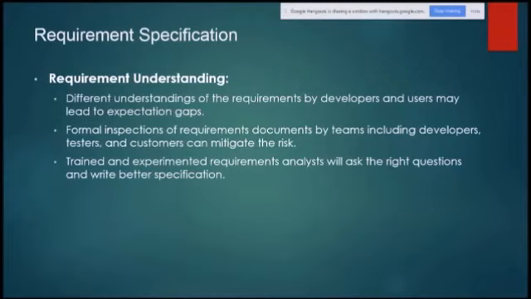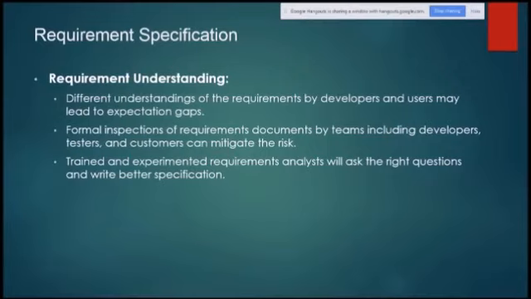Then requirement specification related risk. Requirement understanding. Different understandings of the requirement by the developer and the user may lead to expectation gaps. So this is again a risk involved. Formal inspection of the requirements document by a team including developers, testers and customers can mitigate the risk, because ultimately you need to minimize the gap between the requirement and the final development, and that you can do from the expectation, then specification, then development.